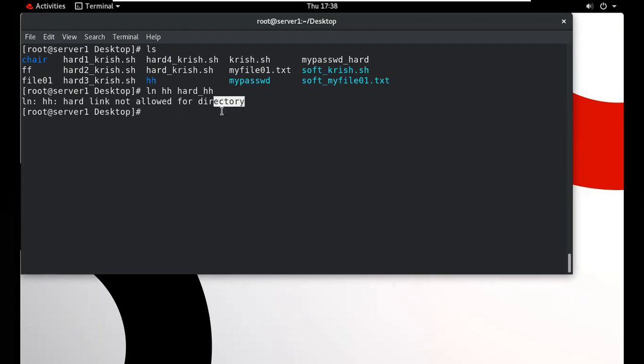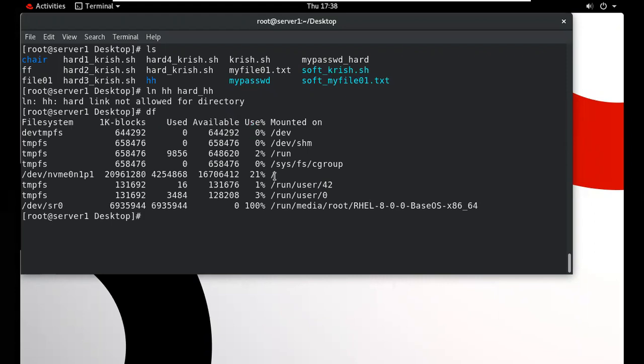And it works when we are in the same file system. Suppose now I'm working in this particular file system. We can't create a hard link from this file system to another file system, because we have 2 partitions, and we want to create a hard link from the C drive to the D drive. We can't create it. Same for this, we can't create a hard link from one partition to another partition.